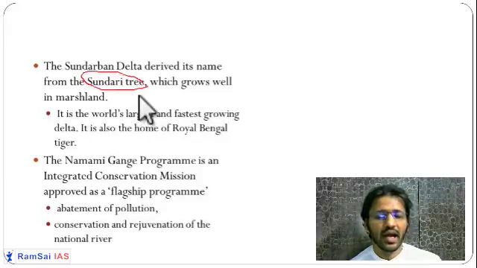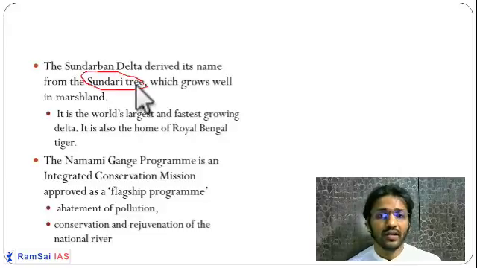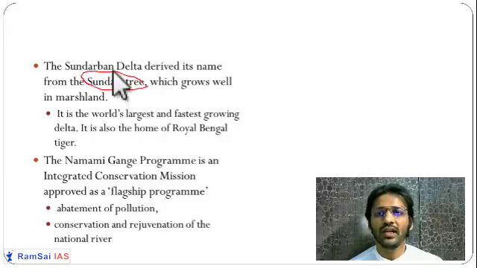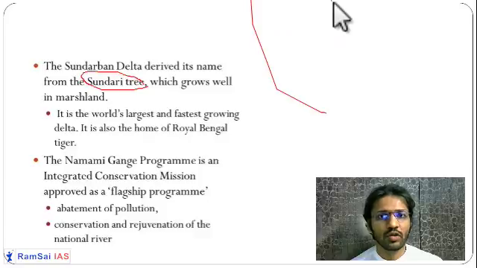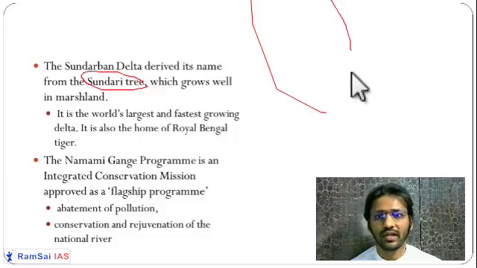They never sink, and it does not get rotten inside the water. That's why these Sundri trees are very, very important. They make ships, and small ships are also made using this Sundri tree.